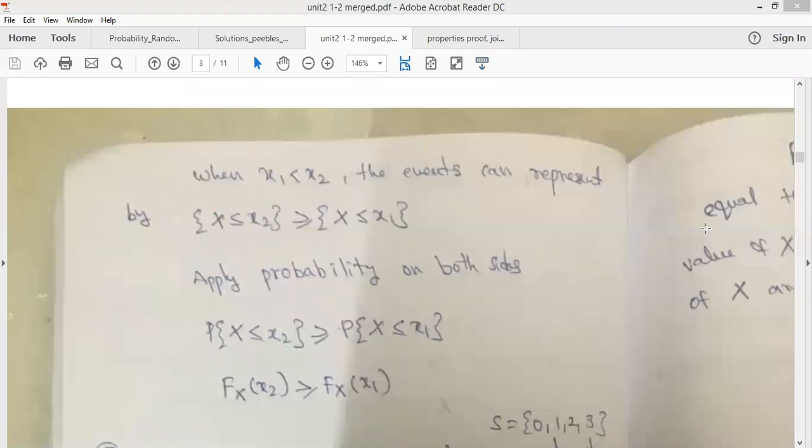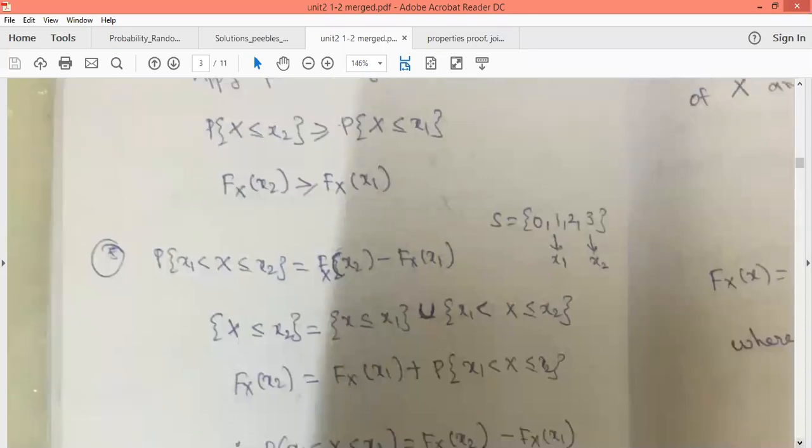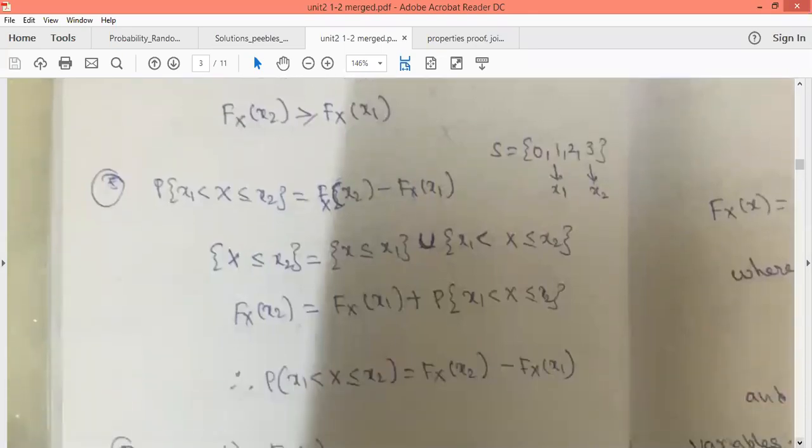Then we see the fourth property here. The fourth property is given like this: the probability of x1 less than or equal to x less than or equal to x2 will be equal to what? Fx of x2 minus Fx of x1.